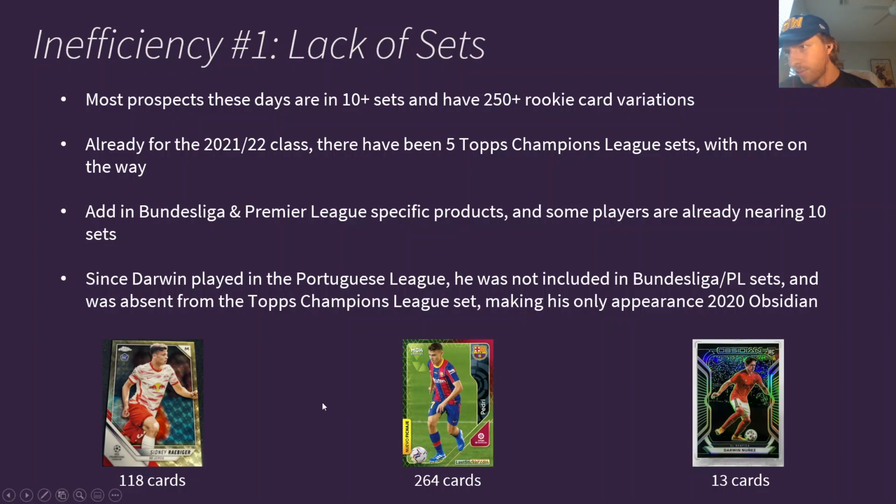So, just from a card number perspective, Sidney Raybiger already has 118 cards, and we're not even close to halfway done with the amount of product that will come out this year, so his has the potential to get over 400 or 500 different cards. Pedri has 264 different rookie card variations, and Darwin Nunez has 13, 12 from Obsidian, and then I added in his one sticker, so he has 13 different cards. Compared to 118 on Raybiger that will grow to 300 or 400, and 264 on Pedri that is done growing, but he's in the same rookie class as Darwin Nunez. So you can see the supply and demand issue that happens here when Darwin Nunez does something incredible. His cards can move up at ridiculous rates because he only has 13 of them.